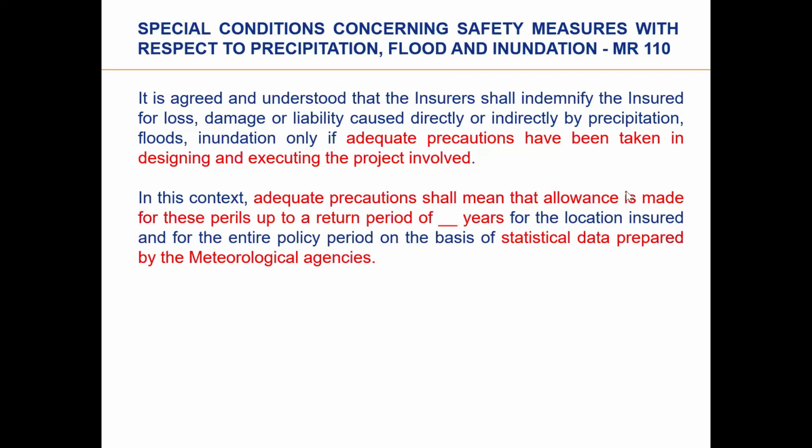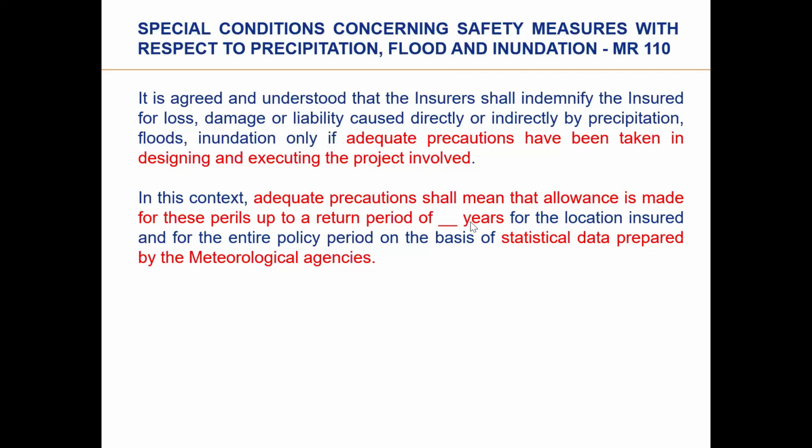The adequate precaution shall mean that necessary allowance is made by the contractor against these perils. Okay, what perils? Precipitation, flood, inundation, and all that, up to a return period of, normally, 20 years. Okay, that is the standard practice.